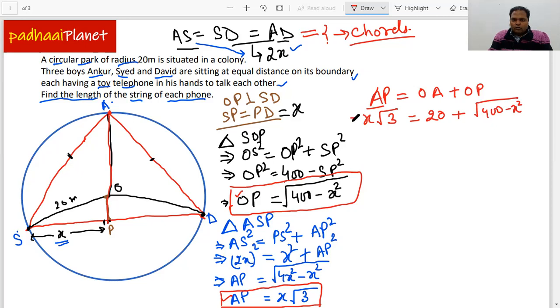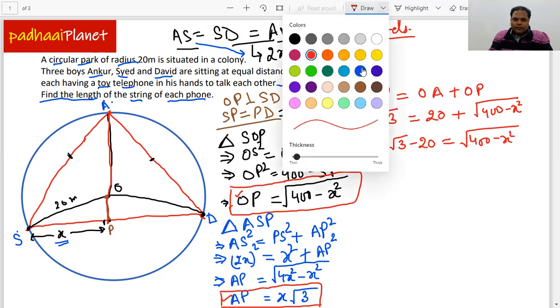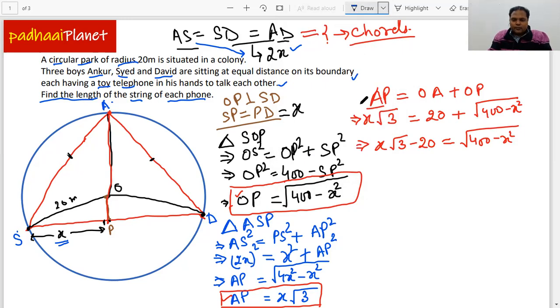Now, in order to simplify it, we will get the 20 this side. So we can write x root 3 minus 20 is equal to square root 400 minus x square. Simple. Now, to further simplify it, let's square both the sides.